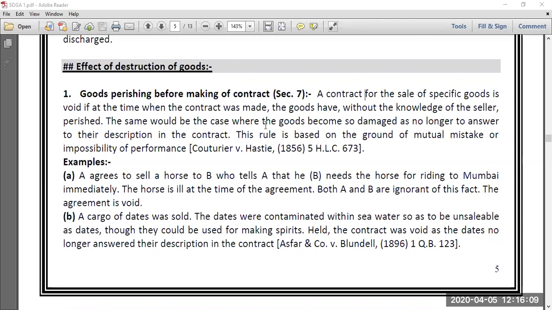So this first point becomes clear here: goods perishing before making a contract of sale, section 7. Here the examples are already given. You please read those examples and do let me know.